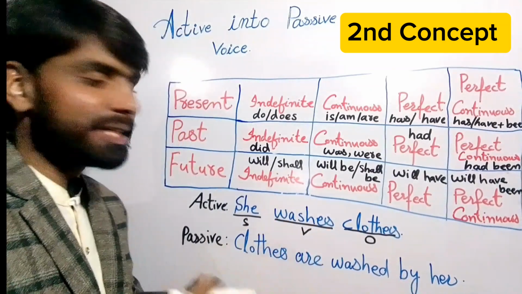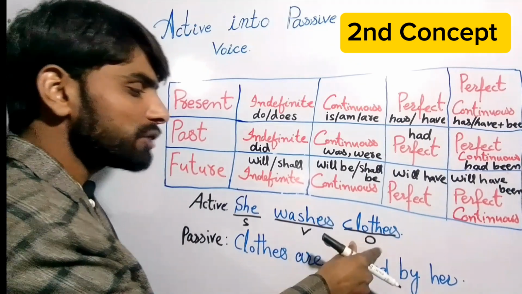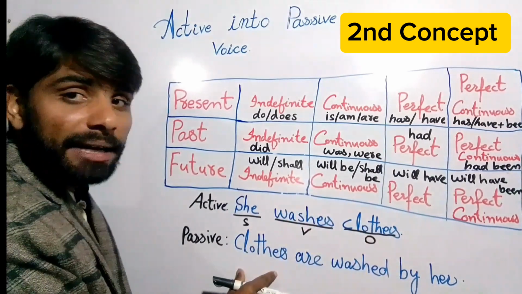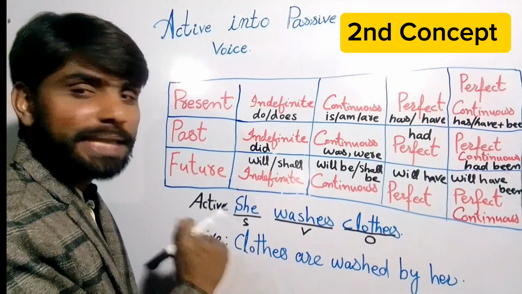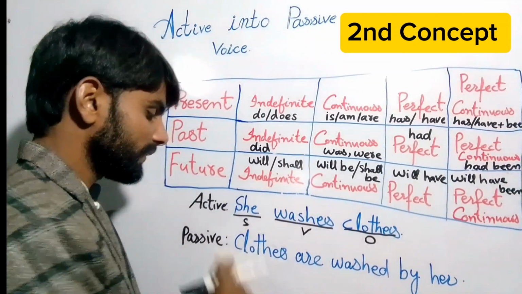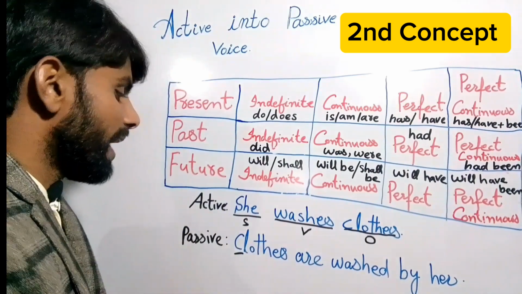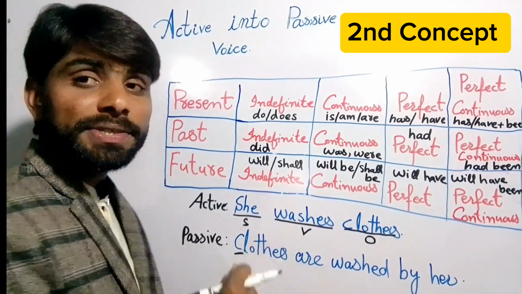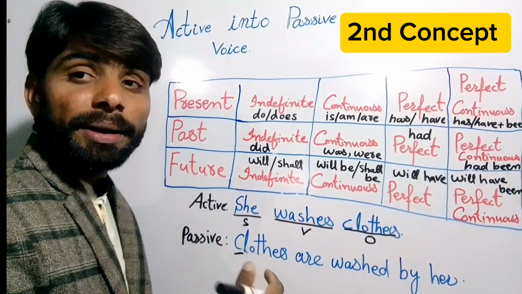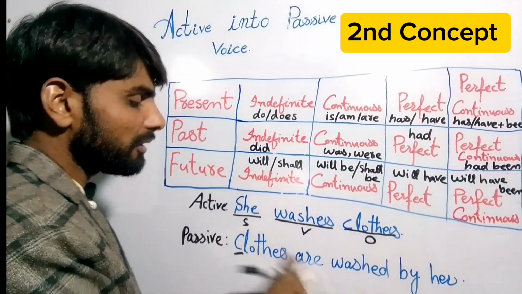I will tell you all the changes. First, we will take this object to the place of the subject. We write the first letter capital, and after that are is used here. I promise I will also tell you the concept of it.